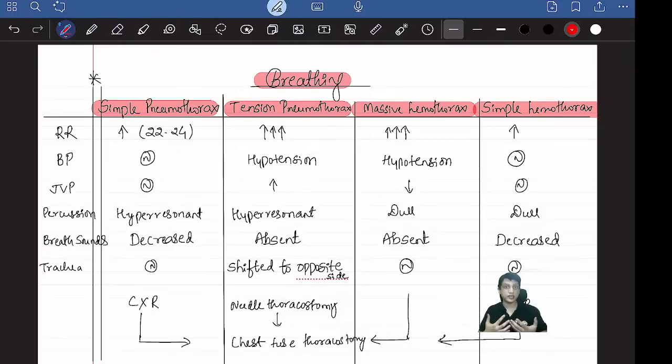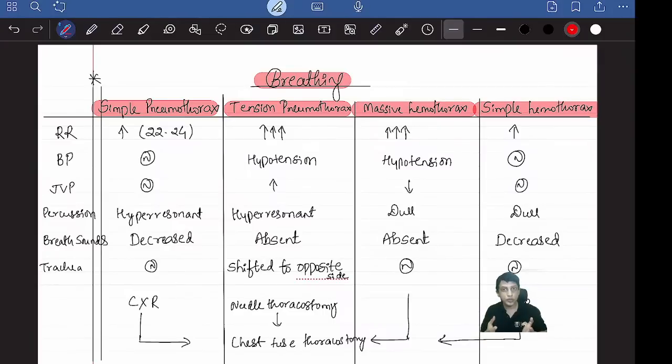What's important for us as a clinician is this next one I'm telling: percussion. You just tap over your thorax and see. On percussion, if there is air, it will be heard as resonant usually. If it's full of air, no solid, then it will be hyper resonant. And if there is a liquid or some solid thing inside the thorax, it will be heard as dull. If air is there, it's resonant. Usually it's a combination of both, the lung, which is solid, and air inside, so it will be resonant.